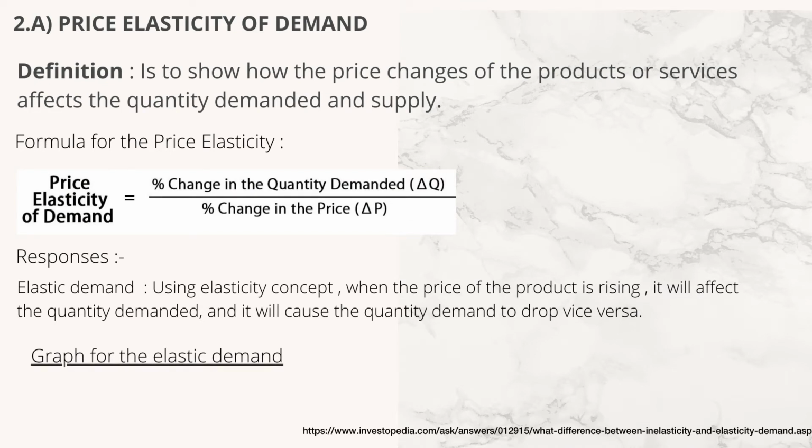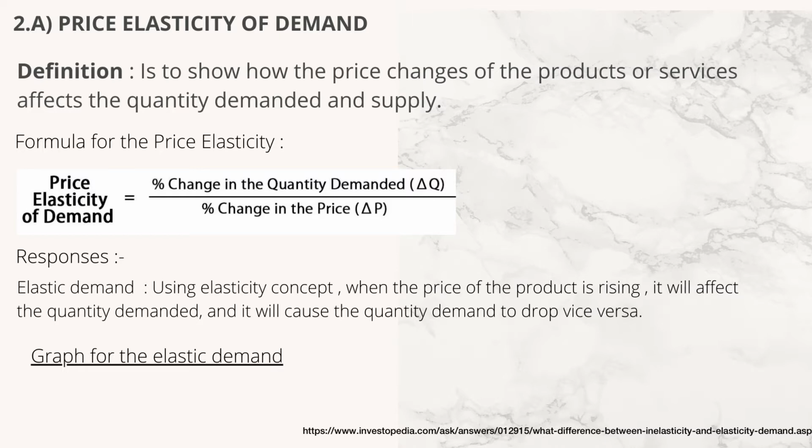So what is the price elasticity of demand? Price elasticity of demand can be defined as showing how the price changes of products or services affect the quantity demanded and supplied. For the responses, I will explain the types of price elasticity of demand. There are 2 types: number 1, elastic demand, and number 2, inelastic demand. Talking about the first one, which is elastic demand.